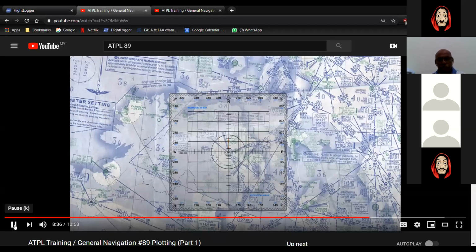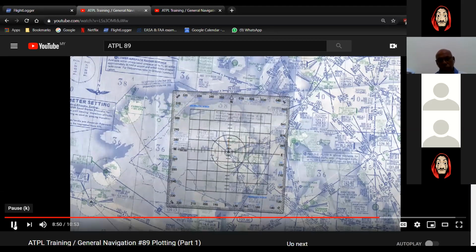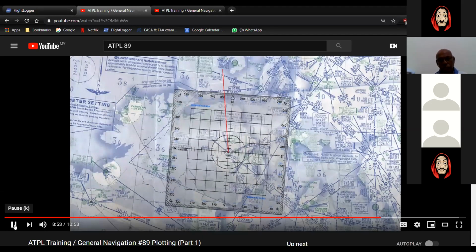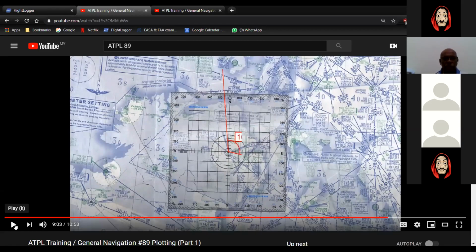The problem is that these tend to be very short, usually just over 1 centimetre, and it is difficult to align the protractor accurately. Remember, we said that accuracy was important. A better method is to find the variation from the isogonals. Then use your protractor to plot the variation at the VOR, using the nearest meridian as true north. Okay, is this clear?